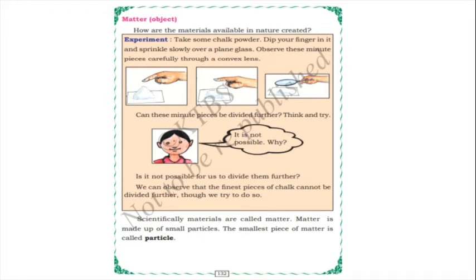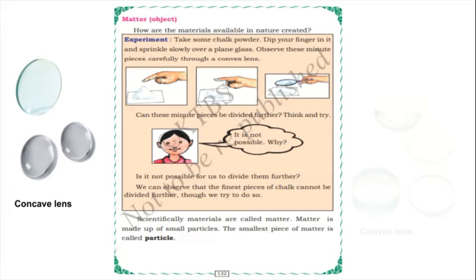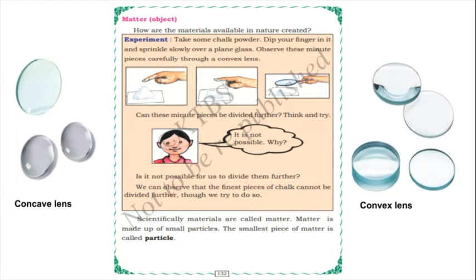So what is a convex lens, children? Do you know? So this is a concave lens and this is a convex lens. These are the two types of lens with which we can see particles of an object, or we can say matter.